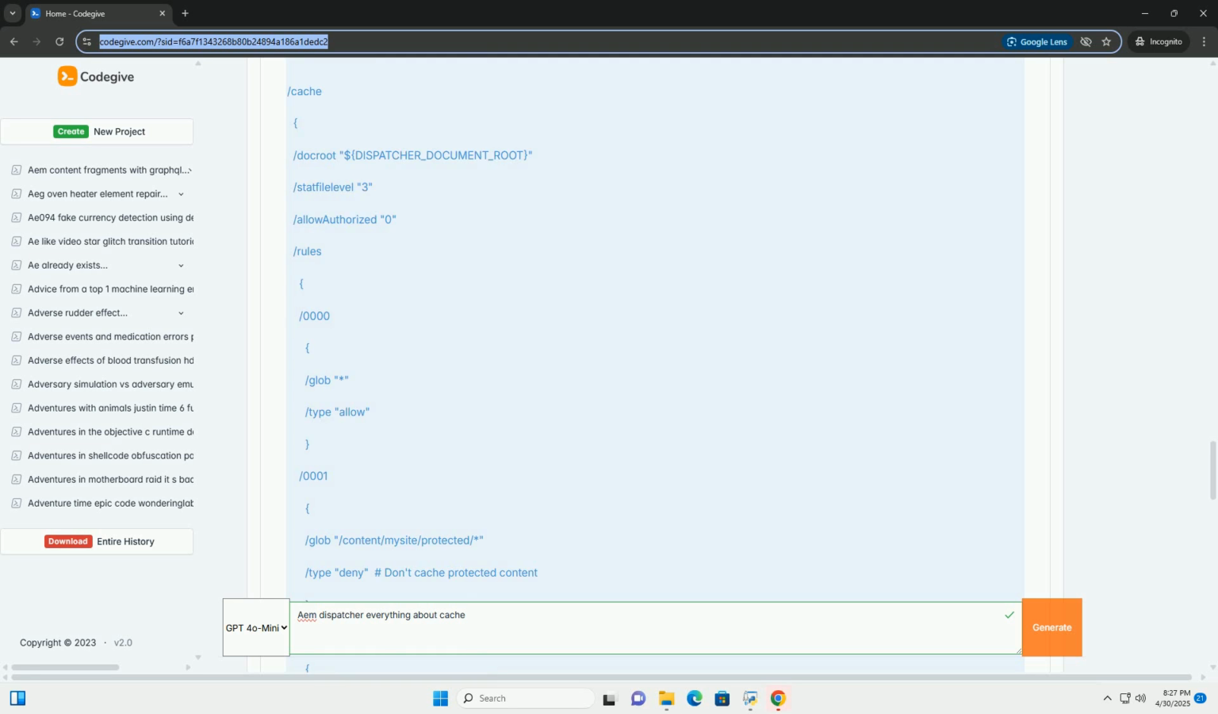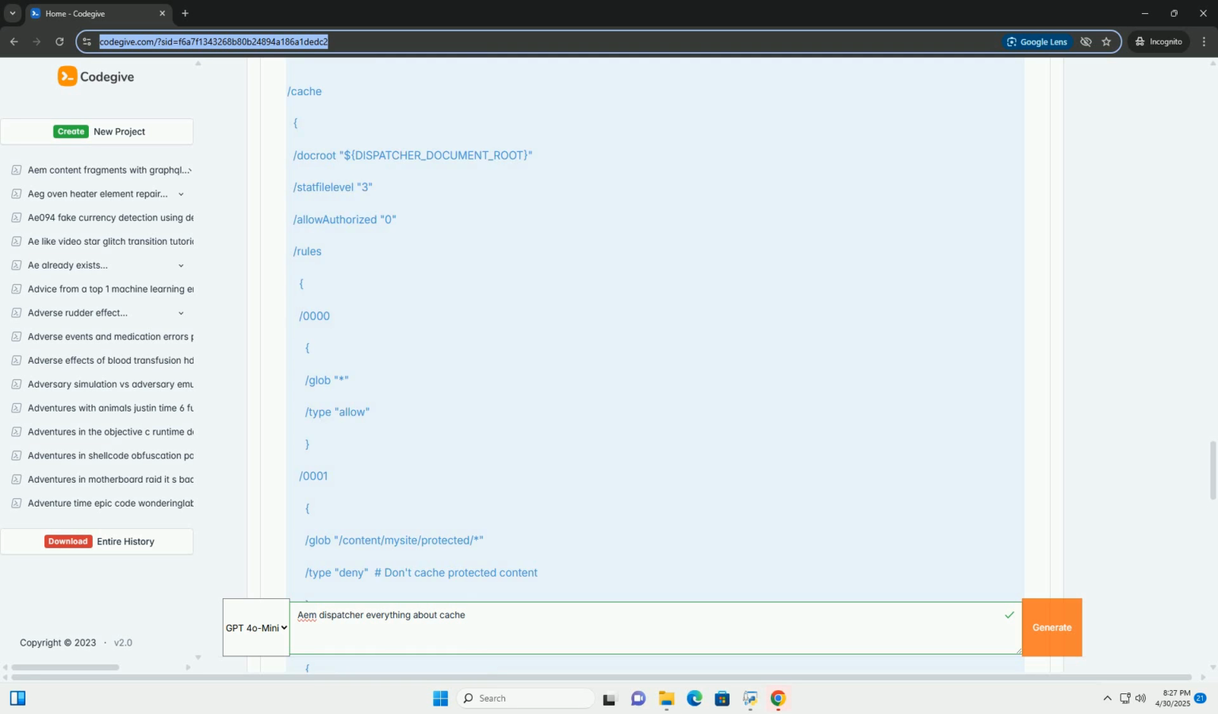/type: allow to permit a request, deny to block it. /URL: a URL pattern to match. You can use wildcards. /glob: a file name pattern. This is useful for allowing specific file types like CSS, JavaScript, images, etc.